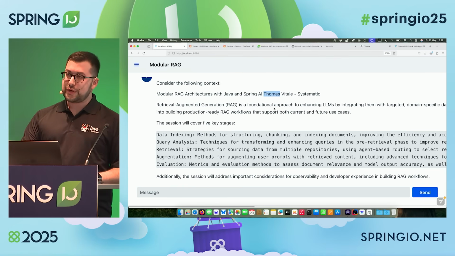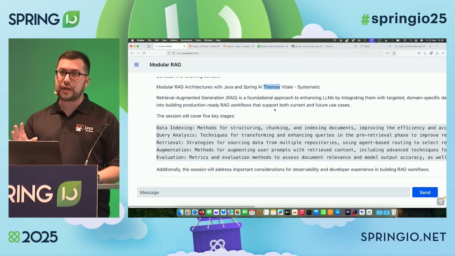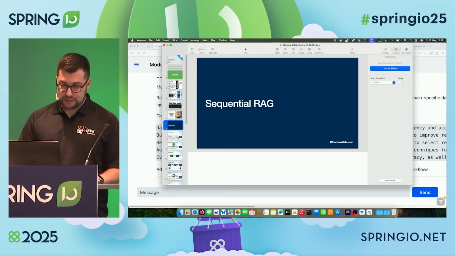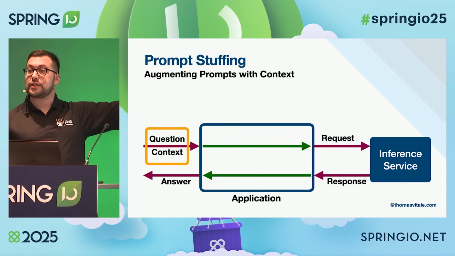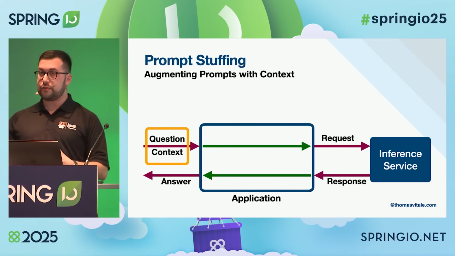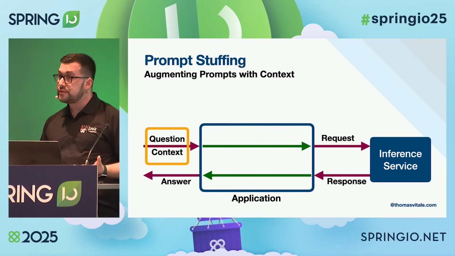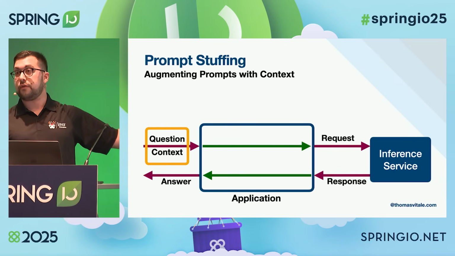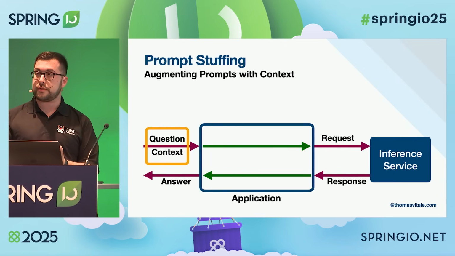Now, every time I want to ask a question about data the model doesn't have access to, of course, I don't want to go and copy and paste all this text myself. I'm very lazy, so I don't want to do that. This is what is called prompt stuffing. We are augmenting a prompt with the context ourselves. So whenever we ask a question, we combine the question with additional information for the model to answer the question. Especially if it's about recent events that the model is not trained on, this is one way of solving the problem and getting the model to actually answer the question based on the correct information.